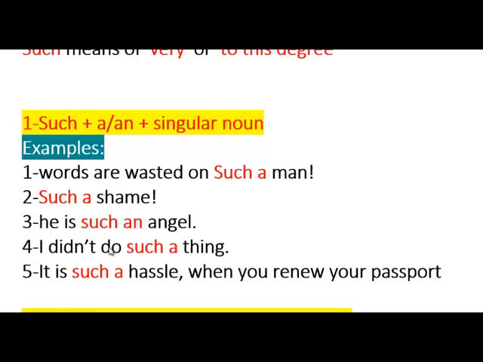An angel, because the letter is a vowel. I didn't do such a thing. It's such a hassle when you renew your passport. That's just a simple example of using such with a and an. As to the tenses, present, here another verb to be in the present; "did not do" is negative past. So it could be present or past. We're focusing on such.